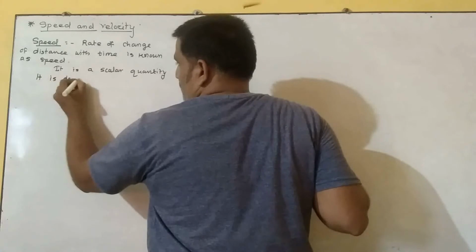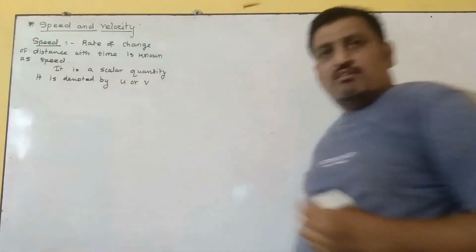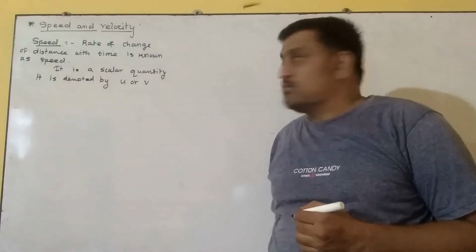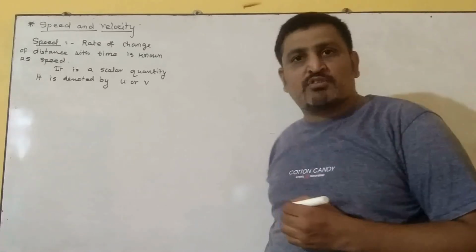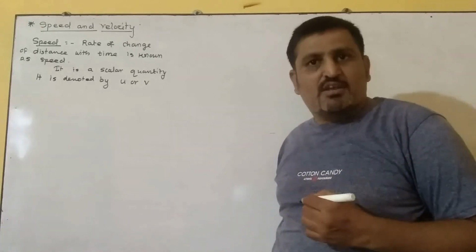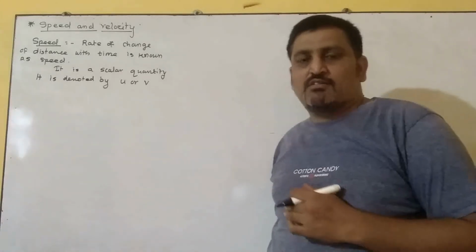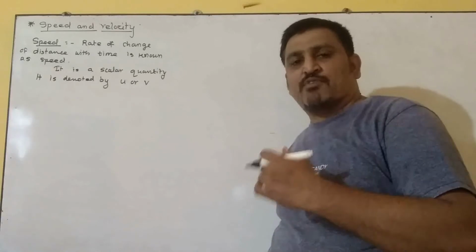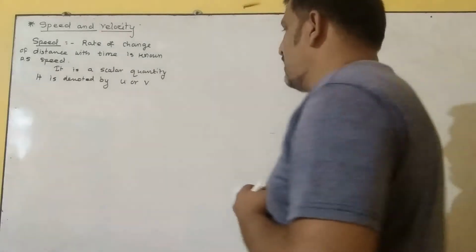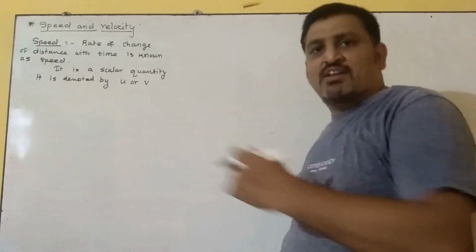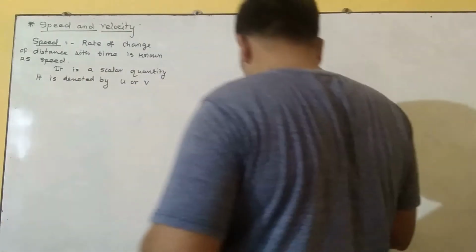Next, it is denoted by U or V. Generally, when we are talking about the speed of the body, it is denoted by U, and whenever we are talking about the speed of light, it is denoted by V. Also, when the body starts to move, it is known as initial speed, denoted by U, and when after some time we calculate its speed, we denote it by V, the final speed.